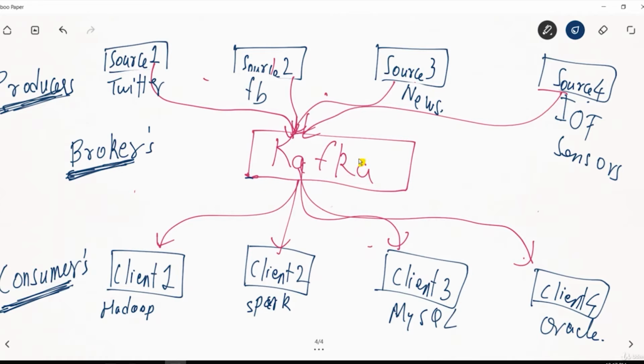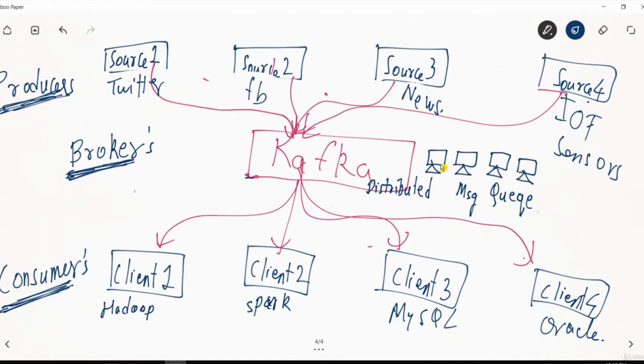This Kafka is nothing but a distributed message queue. Apache Kafka is a distributed message queue. It is installed as a separate cluster. So let's say there will be 3 or 4 machines that will have Apache Kafka installed.